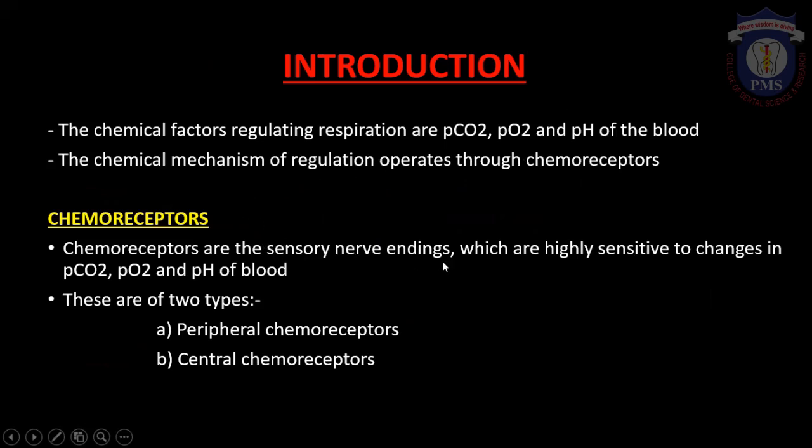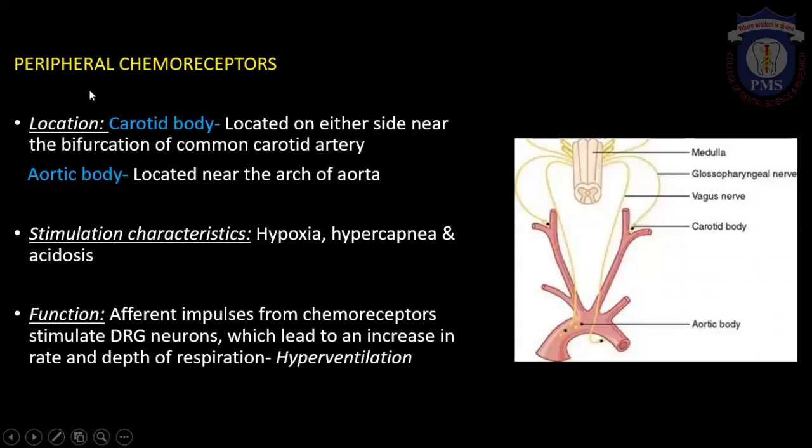So these are the sensory nerve endings which are highly sensitive to changes in PCO2, PO2, and pH of blood. The chemoreceptors are of two types: peripheral chemoreceptors and central chemoreceptors. Peripheral chemoreceptors are of two types: the carotid body and the aortic body. The carotid body is located on either side of the bifurcation of the common carotid artery. Here you can see one of the peripheral chemoreceptors, the carotid body, located on either side near the bifurcation of the common carotid artery. And the aortic body is located in the arch of the aorta.